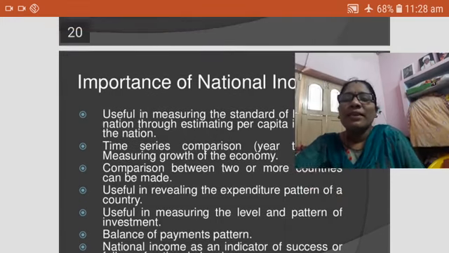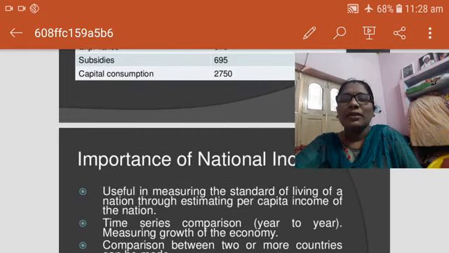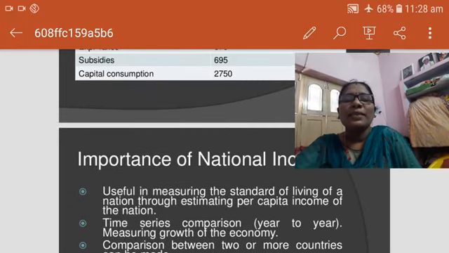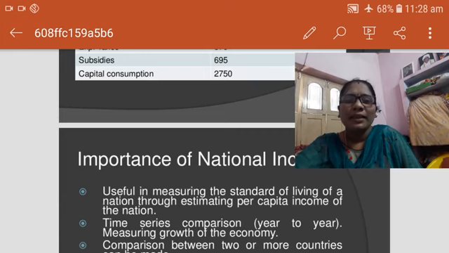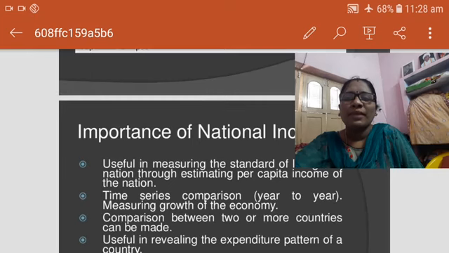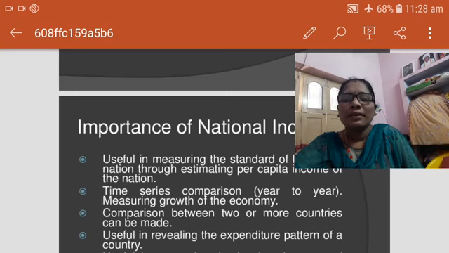Next, we are discussing the importance of national income. It is used for measuring the standard of living of the nation through the estimation of per capita income. The standard of living is estimated from personal per capita income. Per capita income decides the living standard of the national citizens or the people.